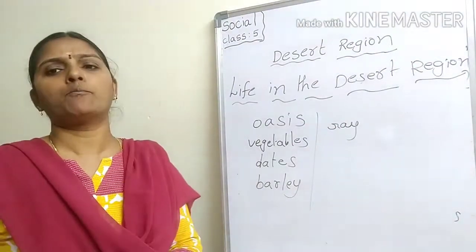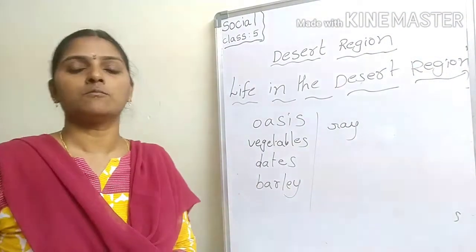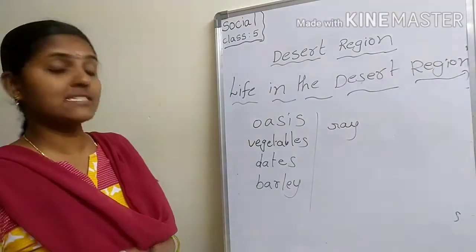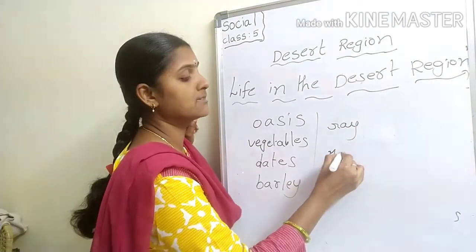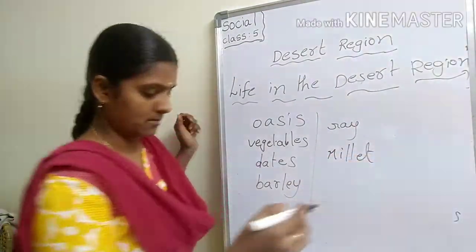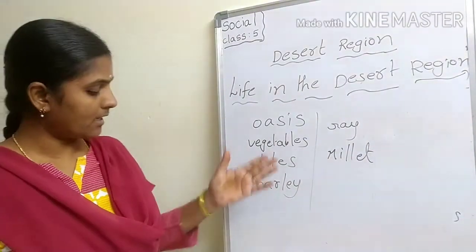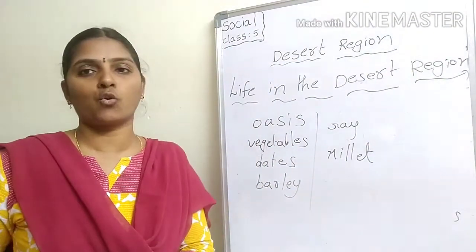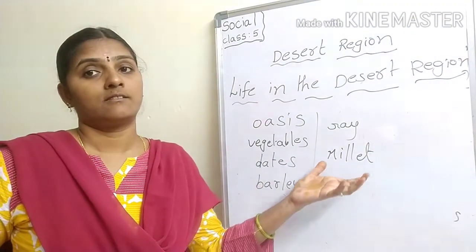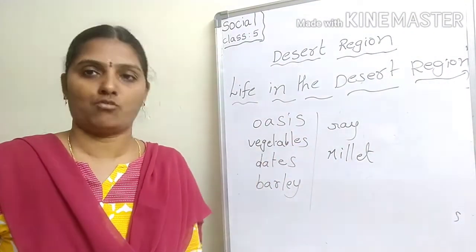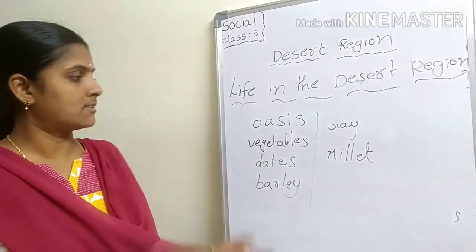The most popular food crop is millet, and it is grown near water holes. Understood?